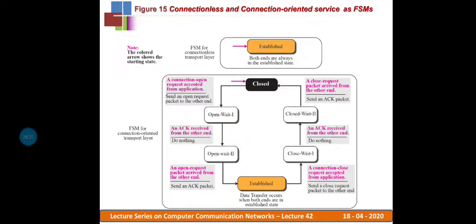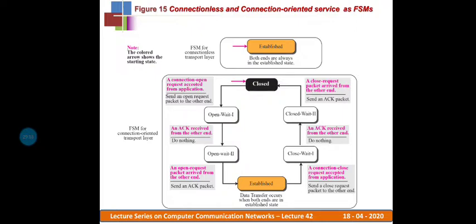Let us discuss how exactly it works, and let me give you a brief notification about this diagram. The rectangular boxes with rounded corners represent the states, and the pink text represents the events occurring. Below that, the black text represents the action we are taking for that event. So this is about this diagram. Let us see how it establishes, how data transfer takes place, and how tear down takes place.